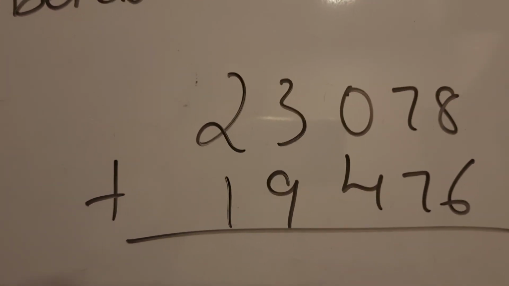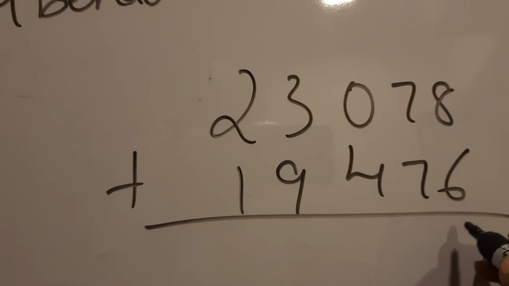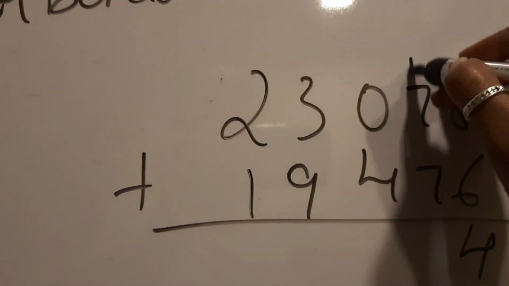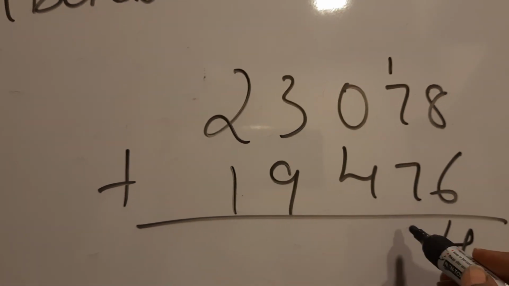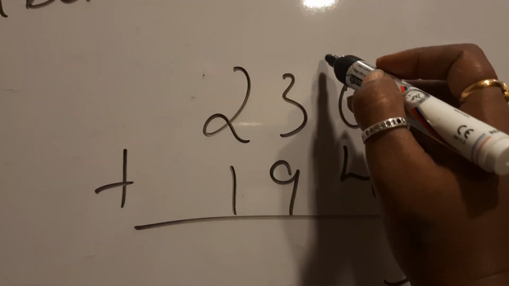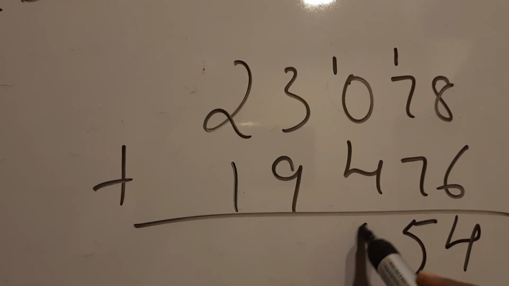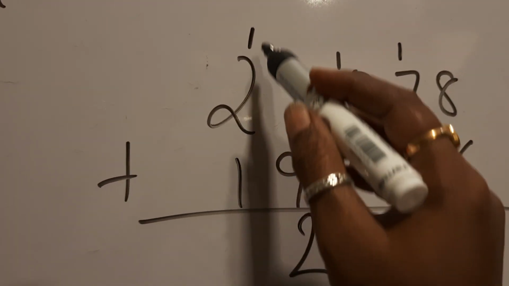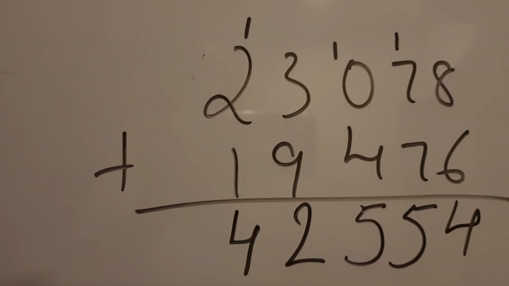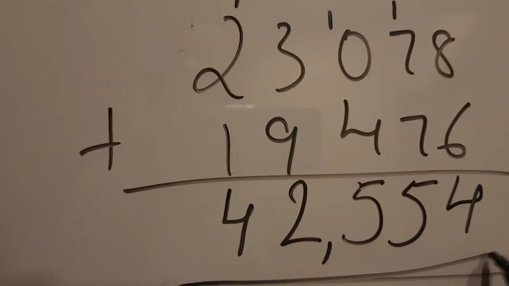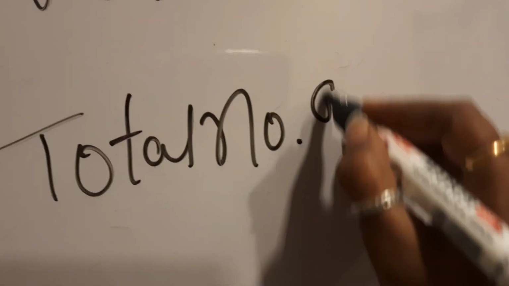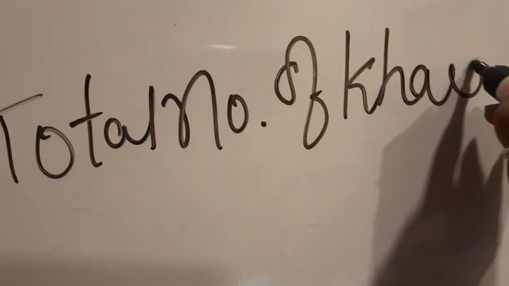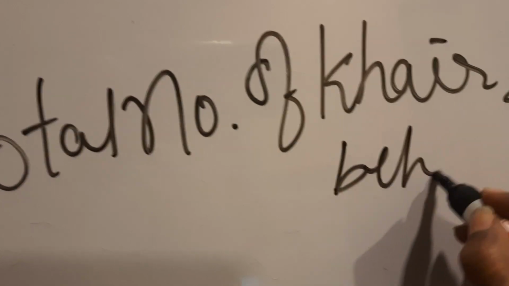Okay, so how much is 8 plus 6? That's right, 14. So 1 carried here. 7 plus 7, 14 plus 1, 15. So 5, 1 carried here. So 4 plus 1, 5. 9 plus 3, 12. 1 carried over this. 2 plus 1, 3 plus 1, 4. So that's 42,554. So here we get the total number of Khair and Bihada trees.